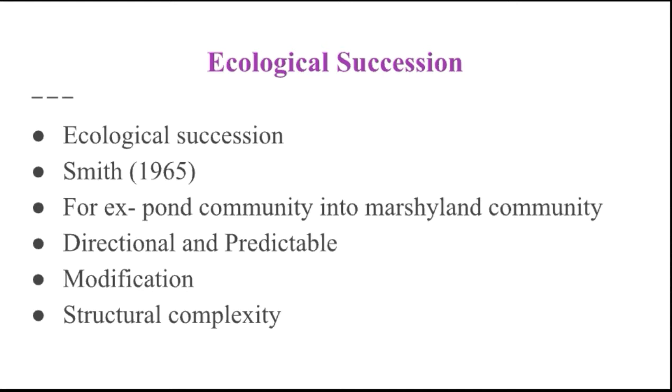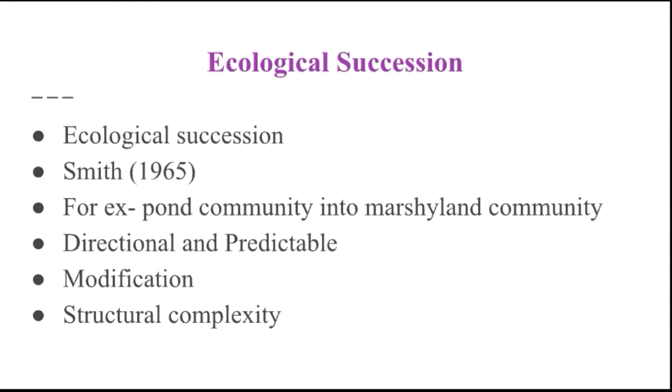That is one common example of ecological succession. For example, a pond community can be transformed into a marshy community if the pond is gradually filled with sand and mud. That marshy land in the course of time may give rise to a grassland community or a forest community according to the environmental factors.